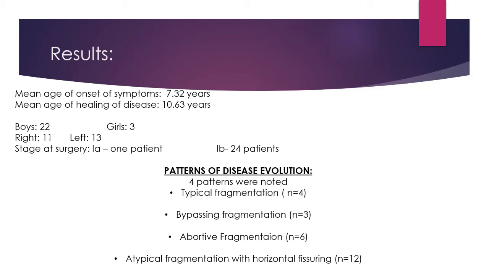The pattern of the disease: there were 4 patterns noted. There was typical fragmentation in 4 patients, bypassing fragmentation in 3 patients, abortive fragmentation in 6 patients, and atypical fragmentation with horizontal fissuring in a total of 12 patients.